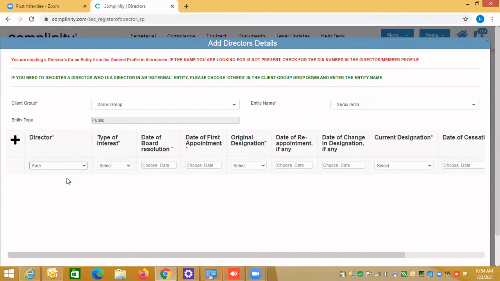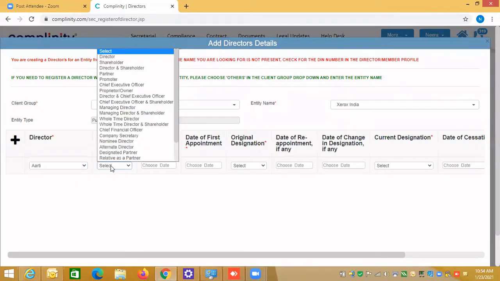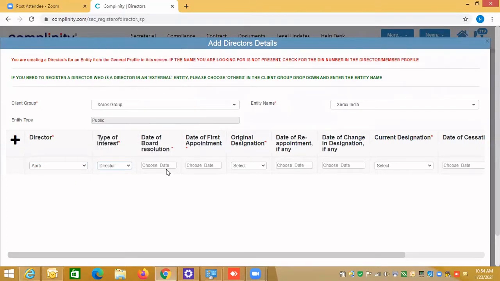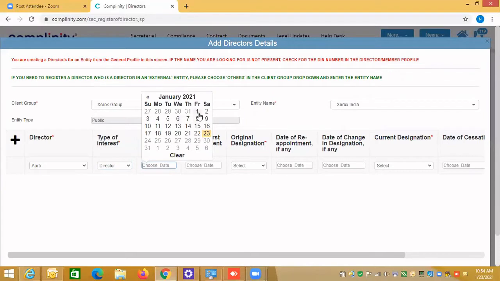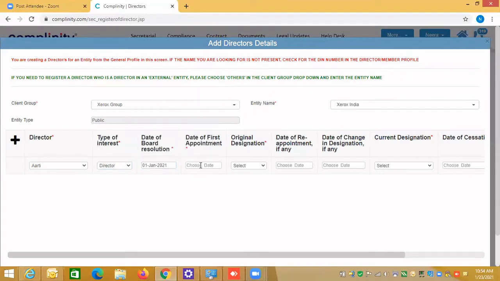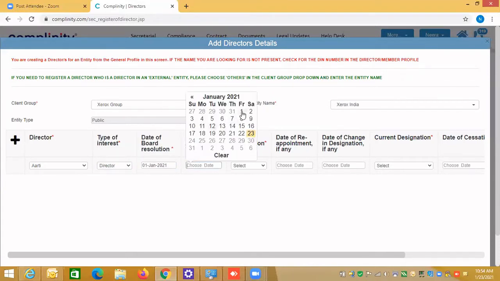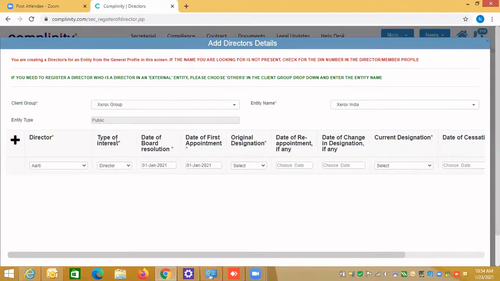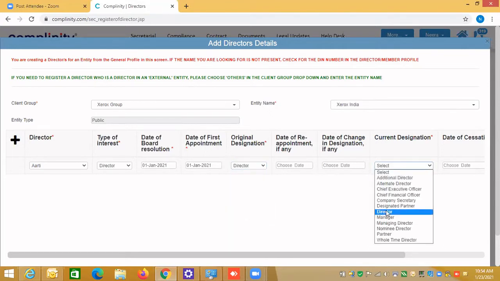So I'll say director Aarti, and type of interest, I'll say director, and date of board resolution 1st of January, date of first appointment. The asterisk means mandatory information. Original designation is director, and current designation is director.